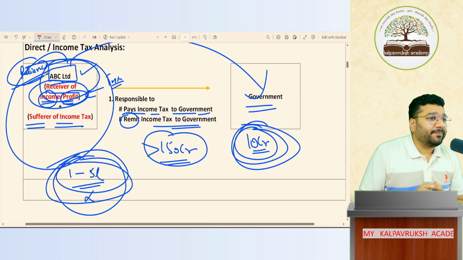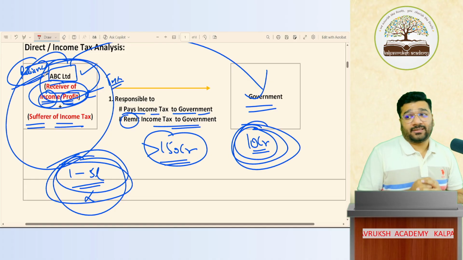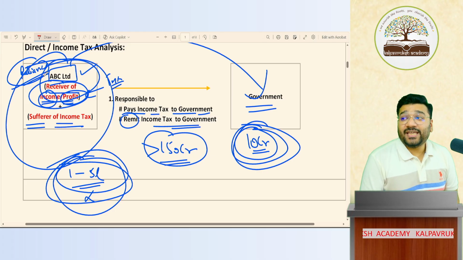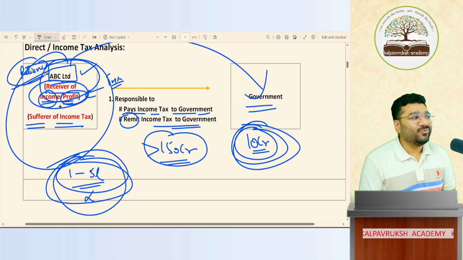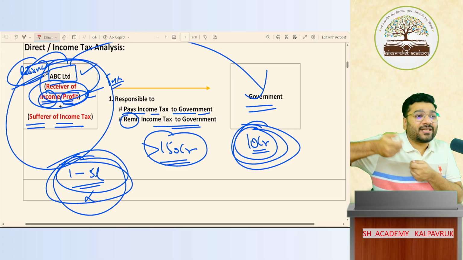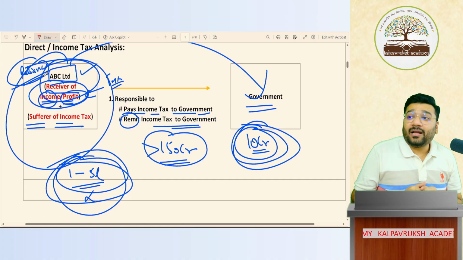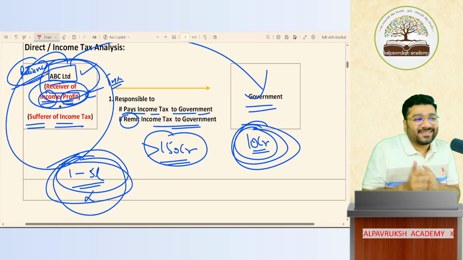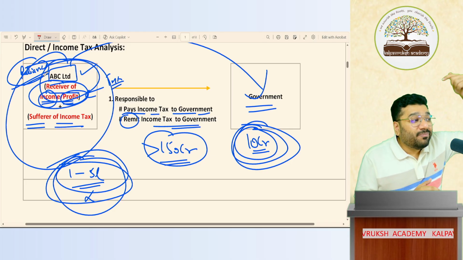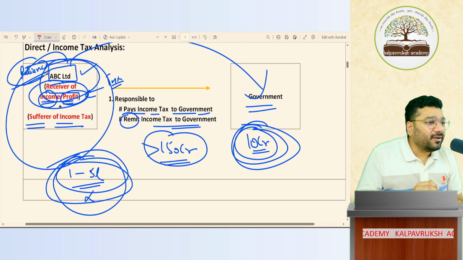In case of GST, the consumer is ultimately responsible to pay tax. True. The end customer pays tax from their pocket, so they are the ultimate person to pay tax. In GST, the end consumer is the ultimate person to remit tax? False. Who will remit tax? The business intermediaries will remit tax. Who will pay tax? The end consumer. Got it, not got it?